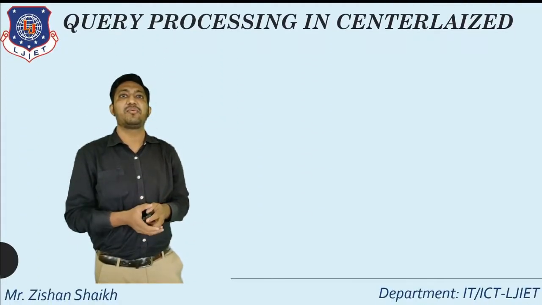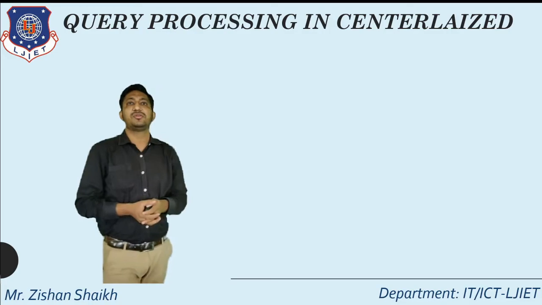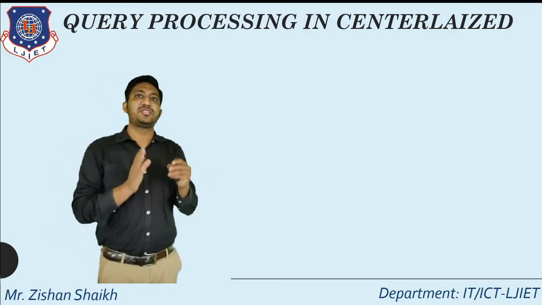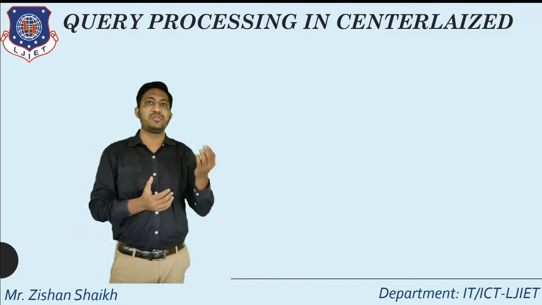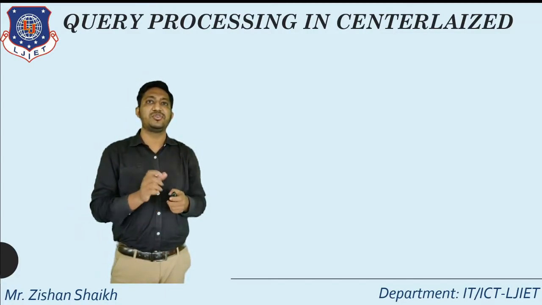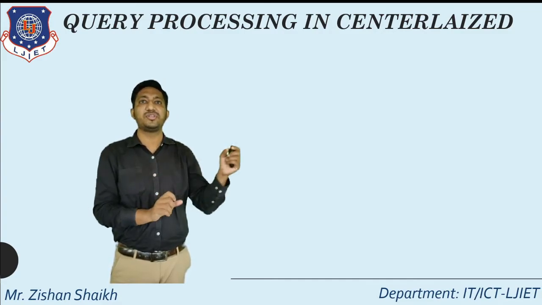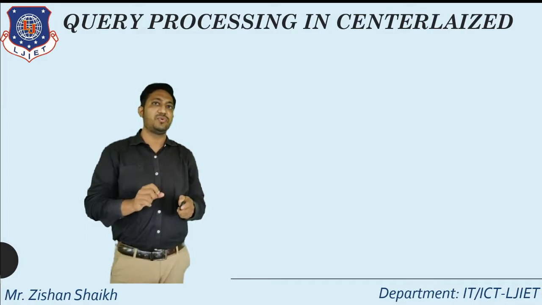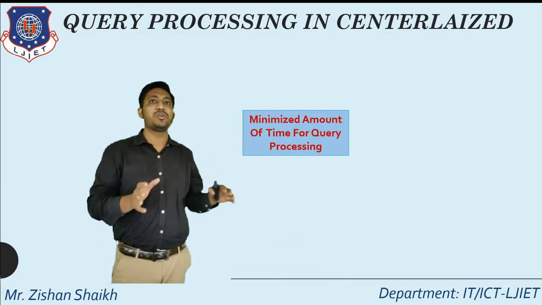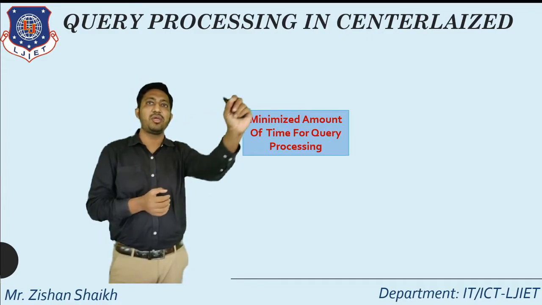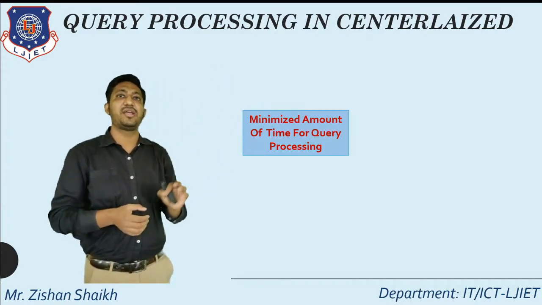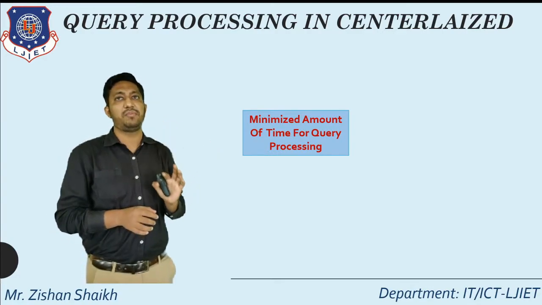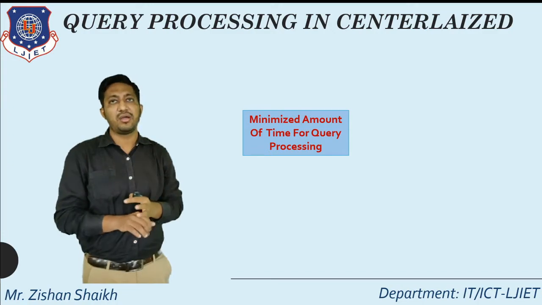So let's start with query processing in a centralized system. In a centralized system, our server is at one specific place. The user requests the query and that query is executed at that machine. We are not concentrating on a distributed scenario here. In the centralized one, the query is processed at the particular location only. So for cost effectiveness in the centralized one, we only have to take care of the processing time. No other factor will occur here.